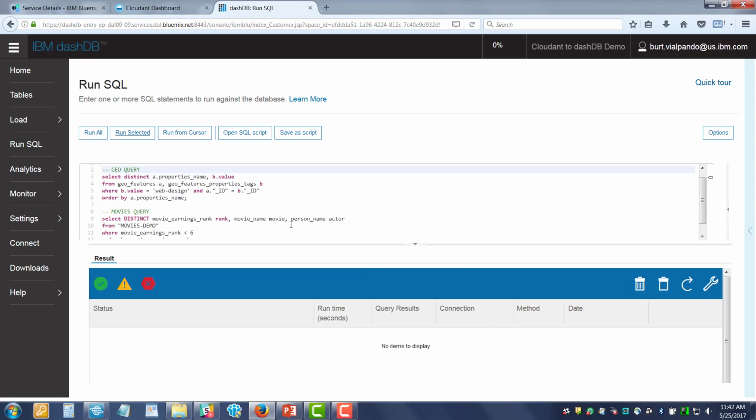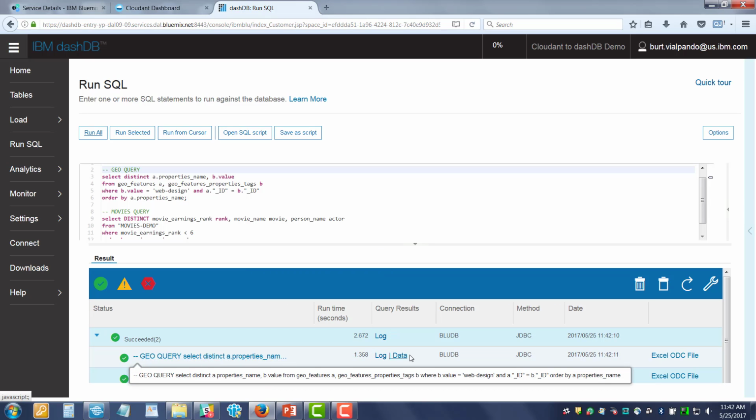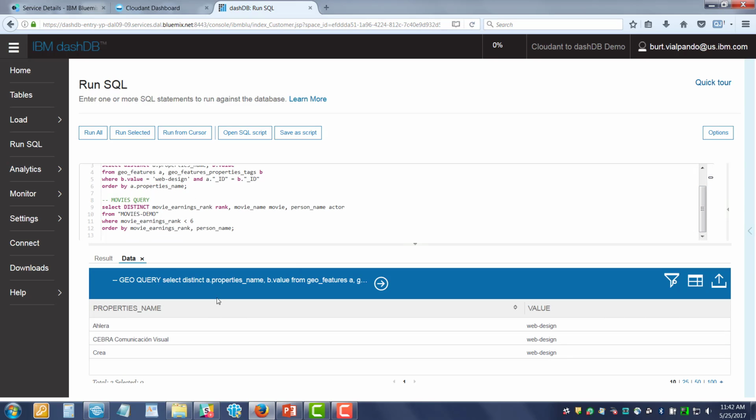And we did this by automatically doing the SDB process from our JSON documents. Here are the results. Here is the first result for the geo query. And if you see here, I found 3 properties that do web design by joining that data in a relational query.